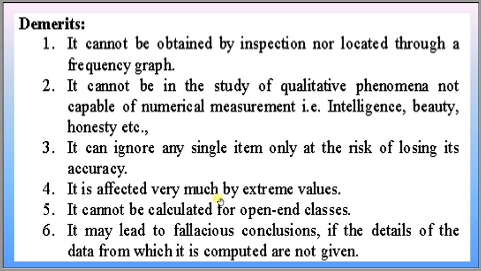It is affected very much by extreme values. It cannot be calculated for open-end classes. It may lead to fallacious conclusions if the details of the data from which it is computed are not given. If we simply calculate the mean, we can't describe what the average of that data is.